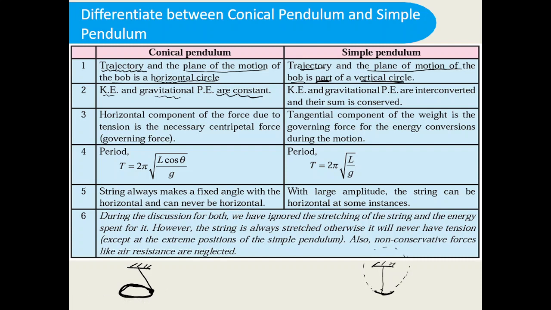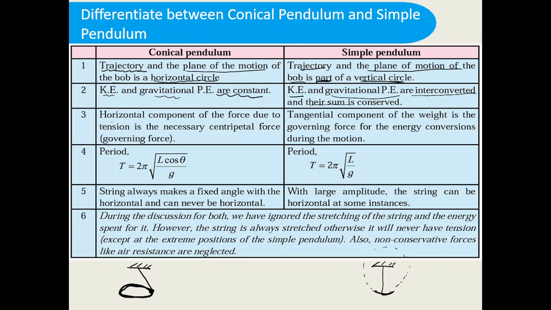Here kinetic energy plus potential energy is constant. So kinetic energy and gravitational potential energy are interconverted, but the sum, the total energy, will remain constant.